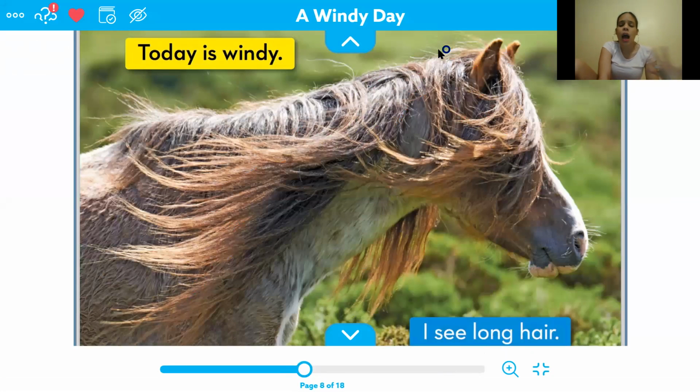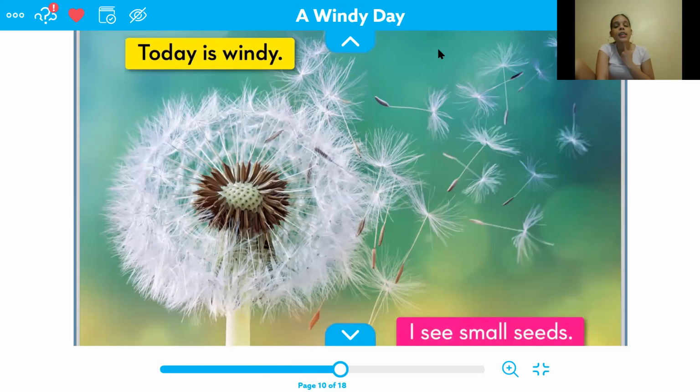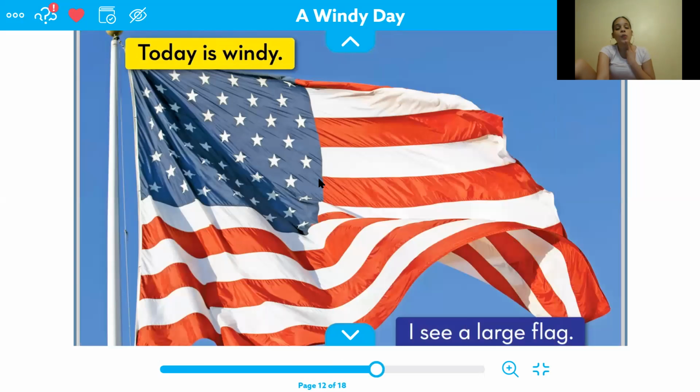Today is windy. I see long hair. Today is windy. I see small seeds. Look at the seeds, my friends, inside the leaf, inside the lily. Today is windy. I see a large flag.